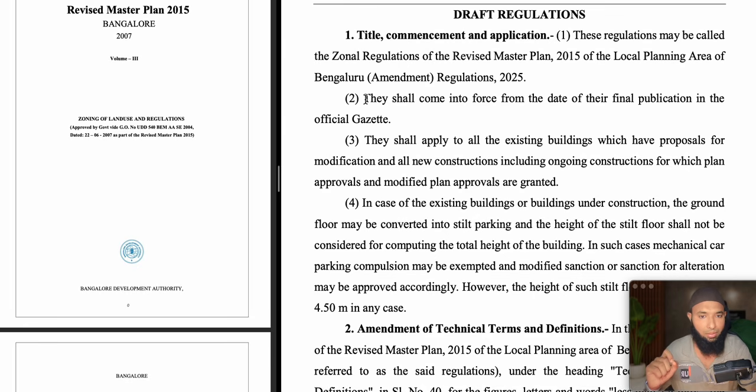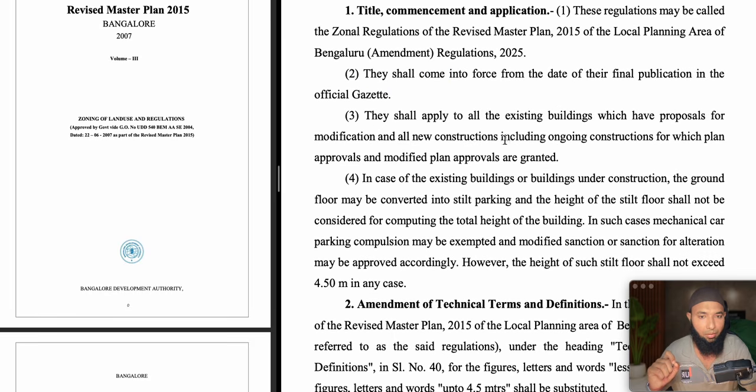Here you can see this shall come into force from the final publication in the official gazette. They shall apply to existing buildings which have proposals for modification, and to new construction including ongoing construction.